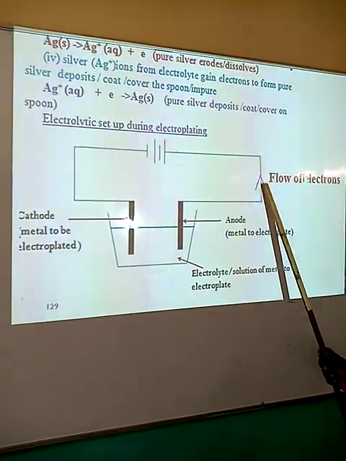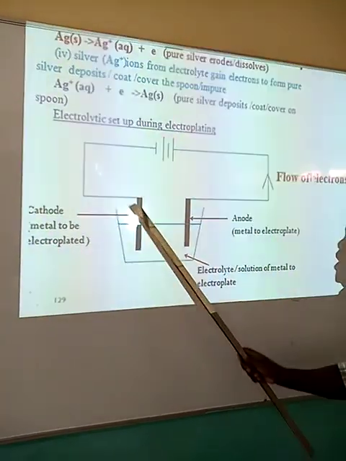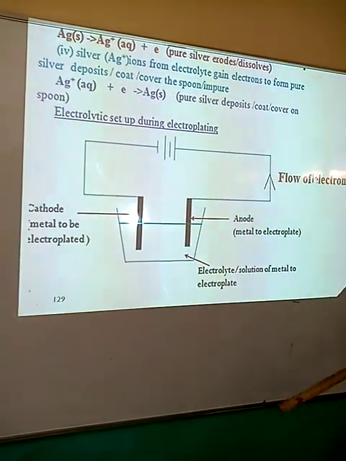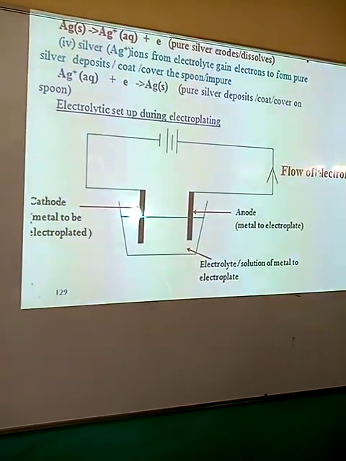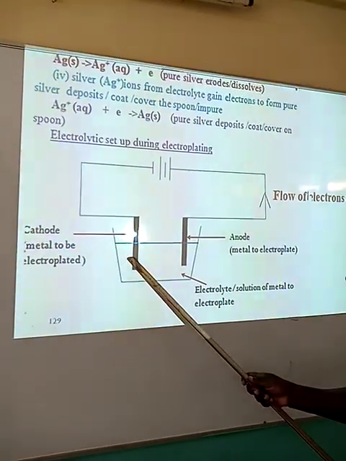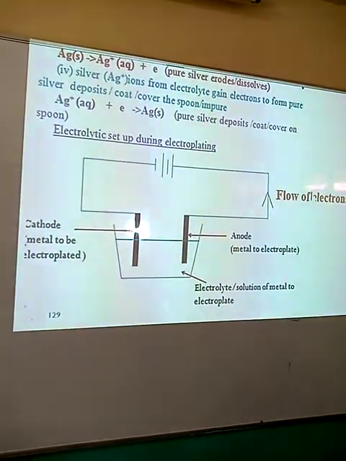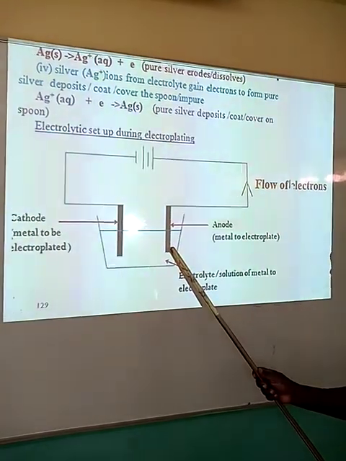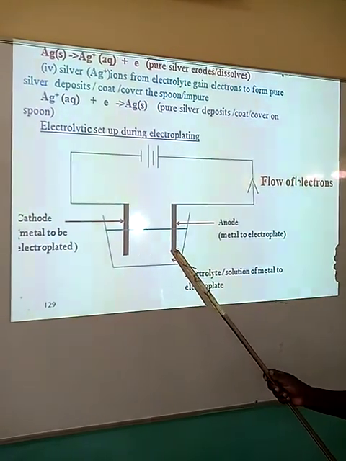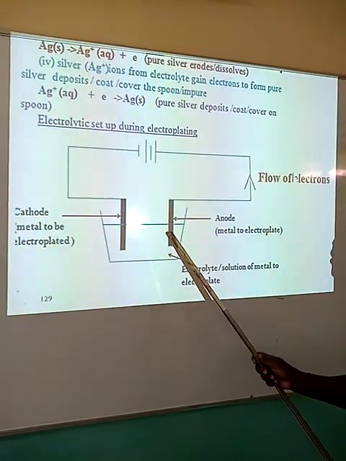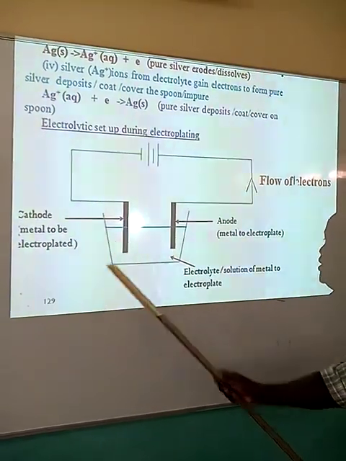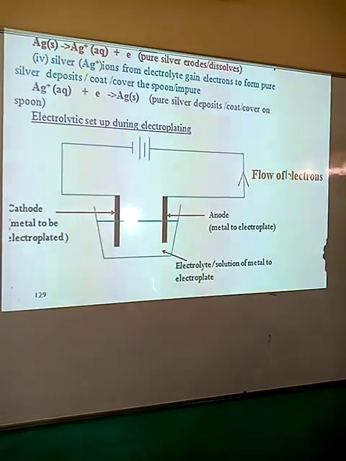So this is the flow of electrons in this direction, and then the current moves in the opposite direction. The metal that you want to electroplate must be made the cathode, and the metal that you want to use to electroplate the other metal must be placed as the anode, so that the atoms from the anode will go to the solution and then electroplate the metal that you want to coat.